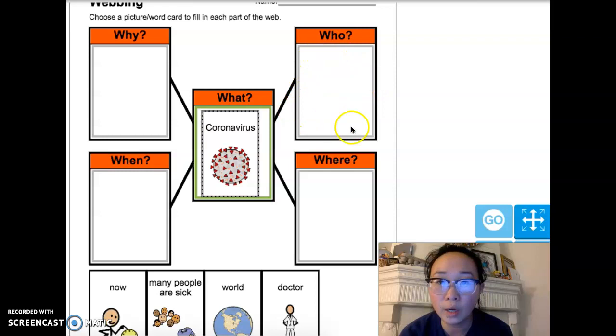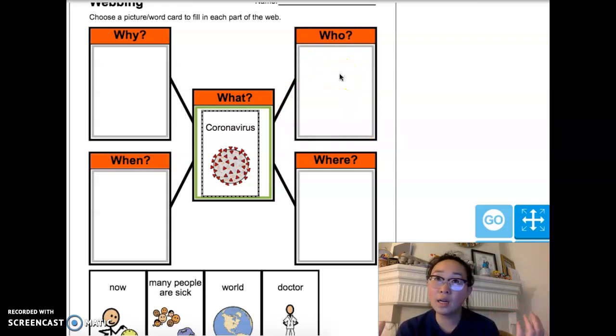We will go to the WHO next. So, who is part of all this? Who is, I guess in this particular webbing question, who are the people helping people who have the coronavirus? Who is someone that is working at a hospital or maybe someone you can call in a medical field when you are feeling sick?